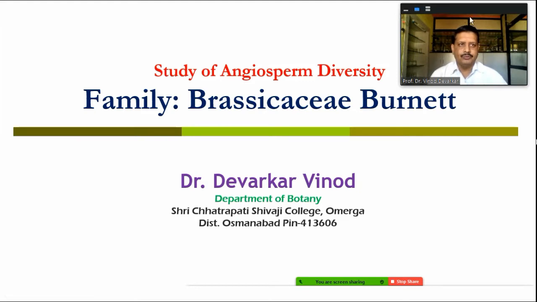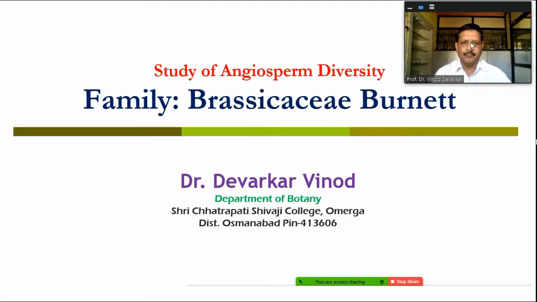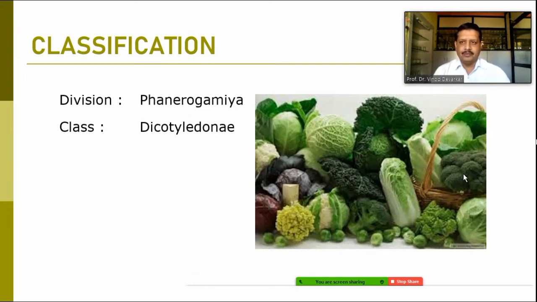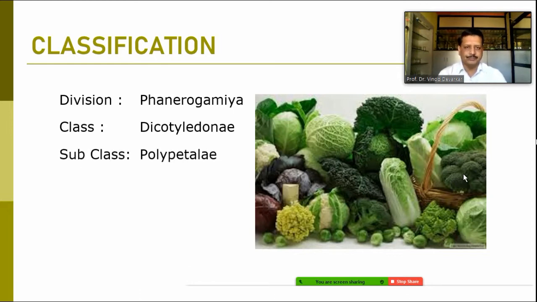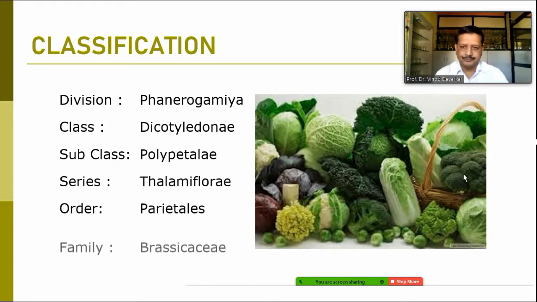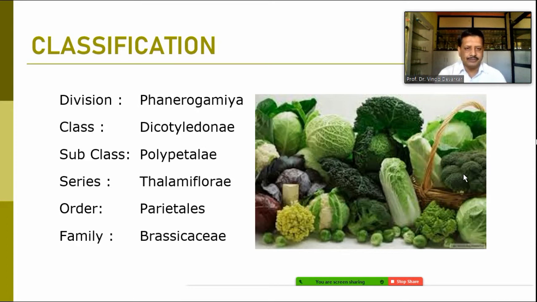So today we start with family Brassicaceae. It is again the family of Parietales. Division Phanerogamia, where we find the flowering plants. Class Dicotyledone, subclass Polypetalae, Thalamiflorae series, and order Parietales, and the family Brassicaceae.